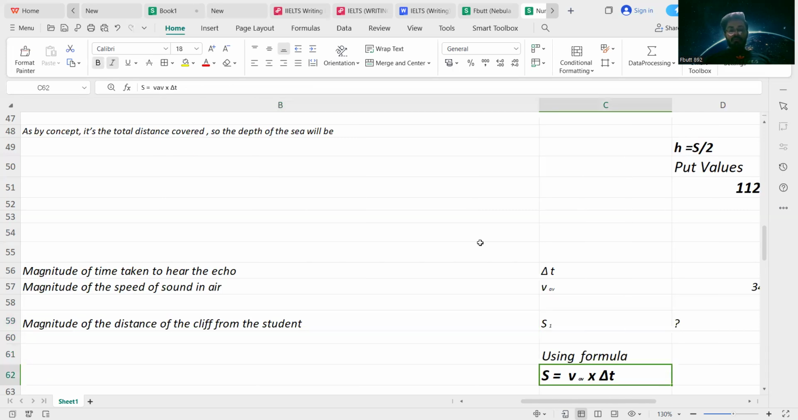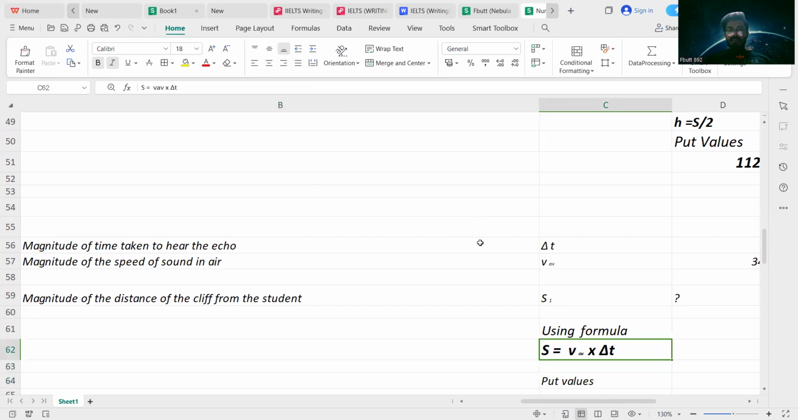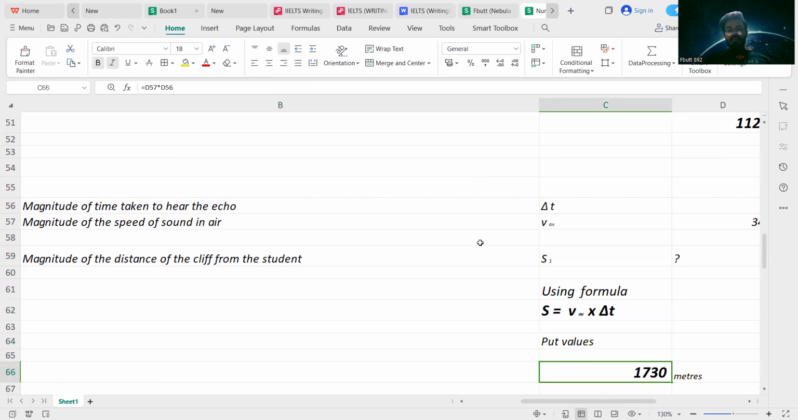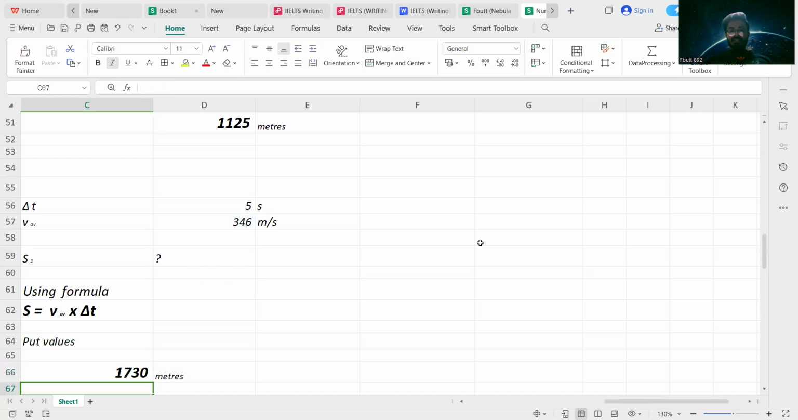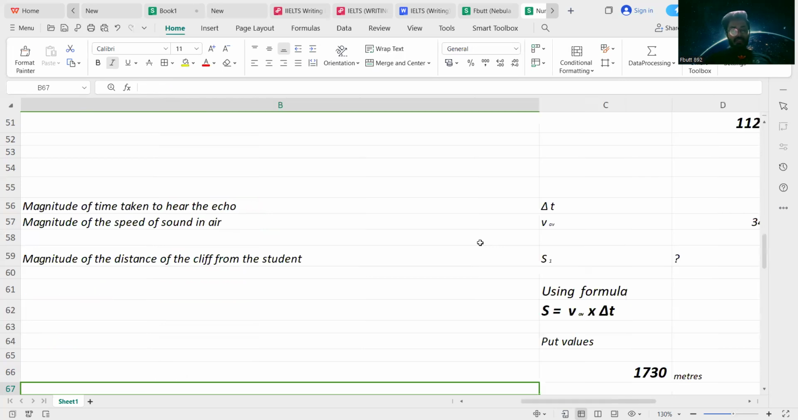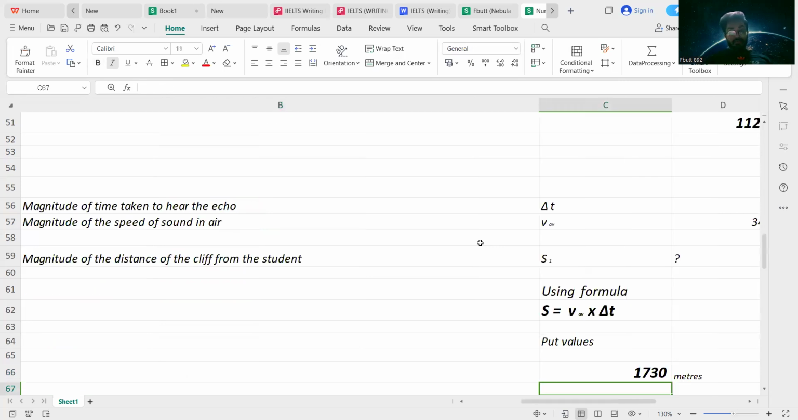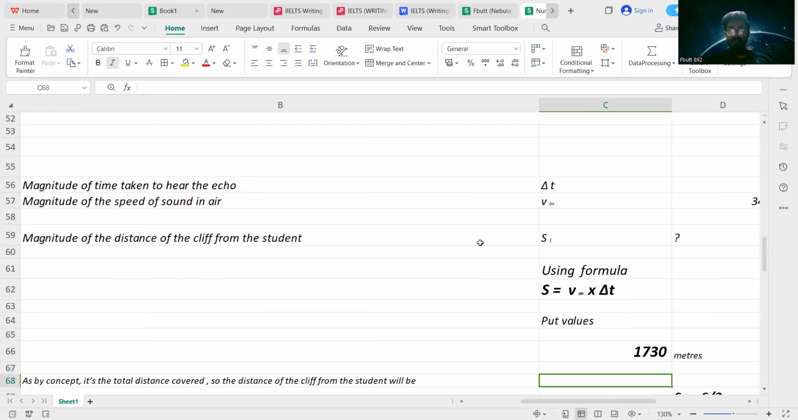First of all, using the formula, distance covered is equivalent to average speed multiplied by the time taken to cover that particular distance. Put values: we multiply the average speed with which the sound waves travel by the total time taken by the sound waves to travel from the student towards the cliff and then, after hitting the cliff, back towards the student, and we get the total distance traveled by the sound waves during the two halves of the journey. So we have to calculate the distance during the first half of the journey or during the second half of the journey.